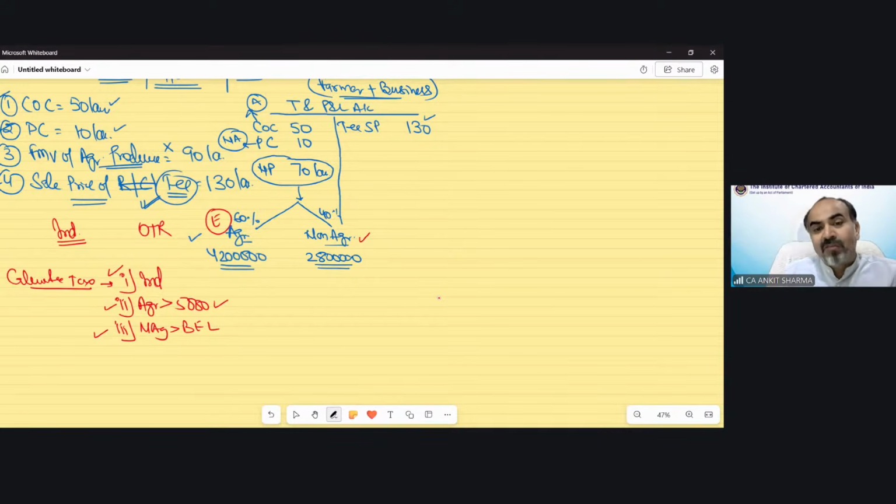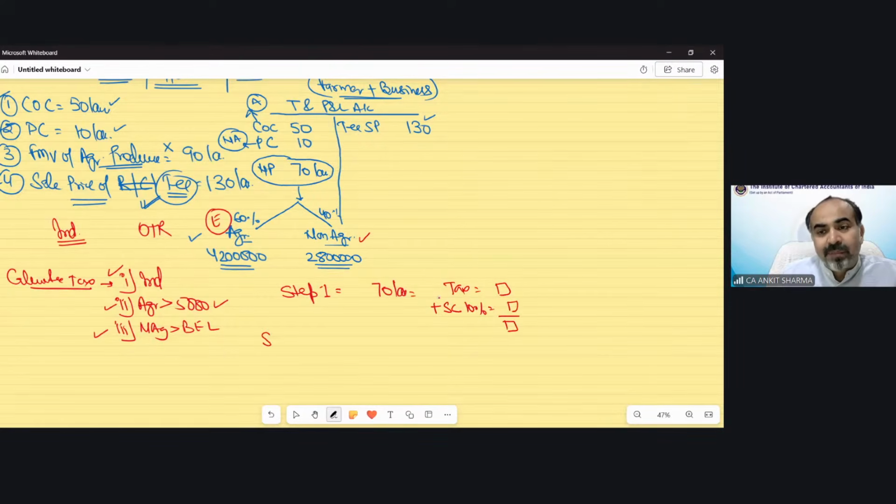So again, we have to calculate tax as per step number 1. Step 1 says calculate tax on the full value of 70 lakh rupees, plus surcharge. Income exceeding 50 lakh, so 10% surcharge would be there.